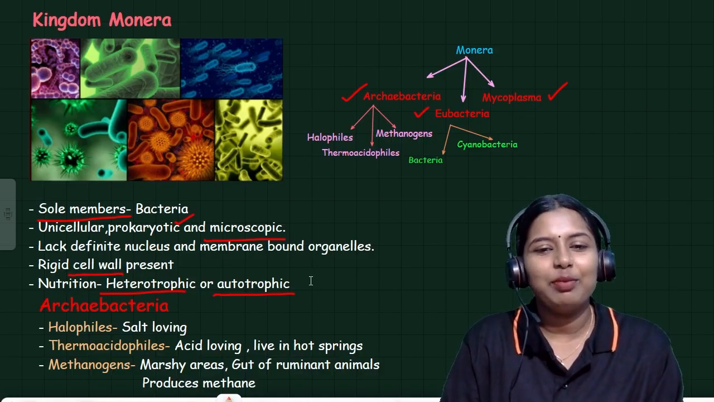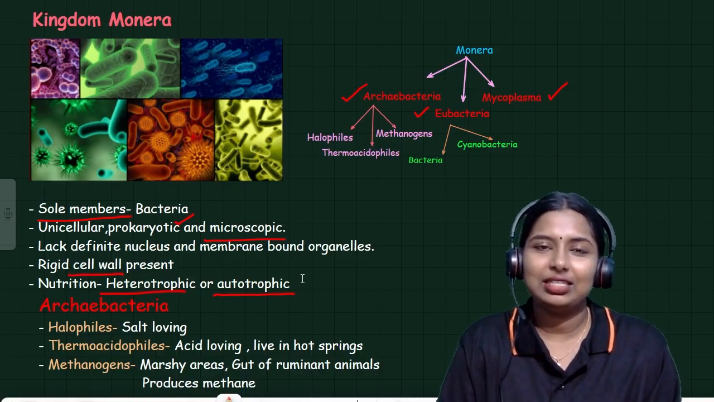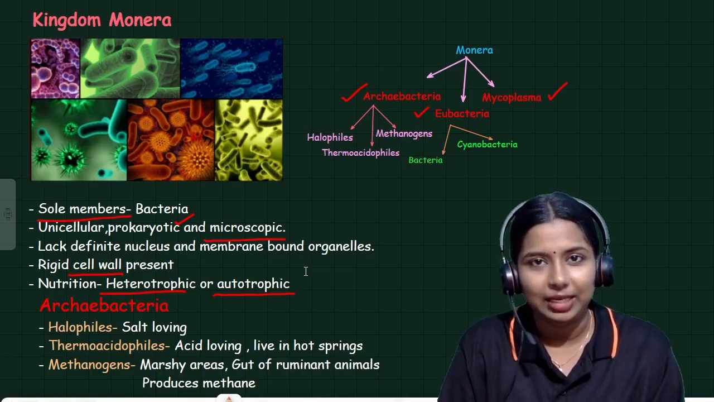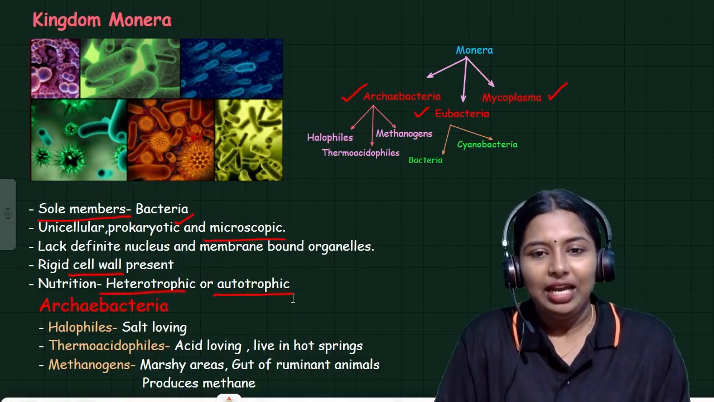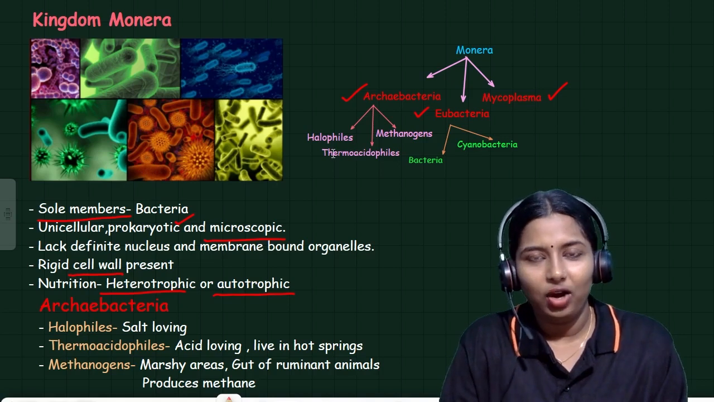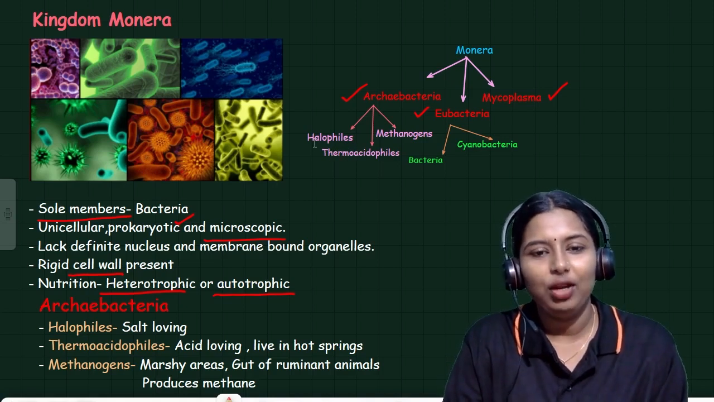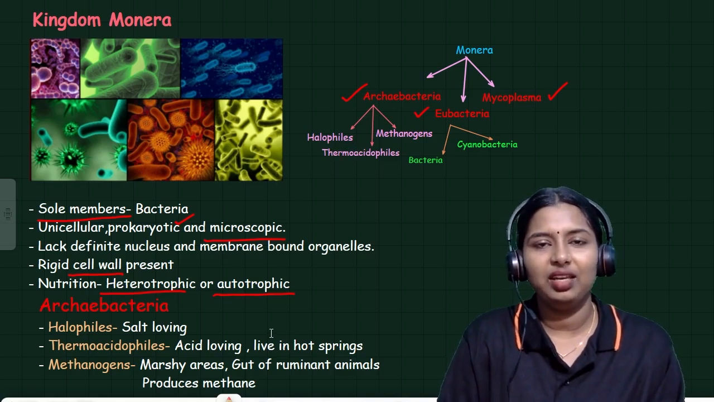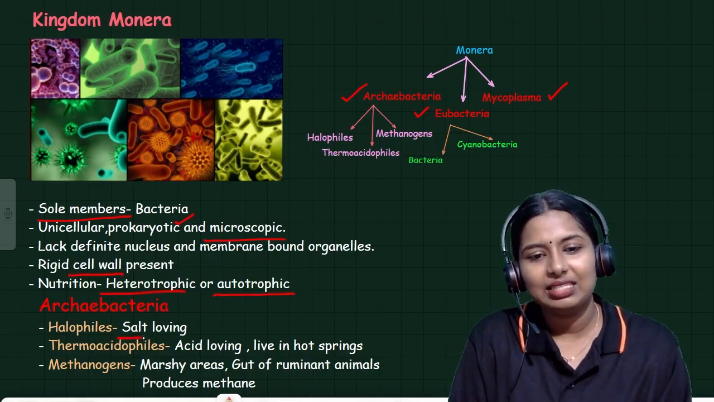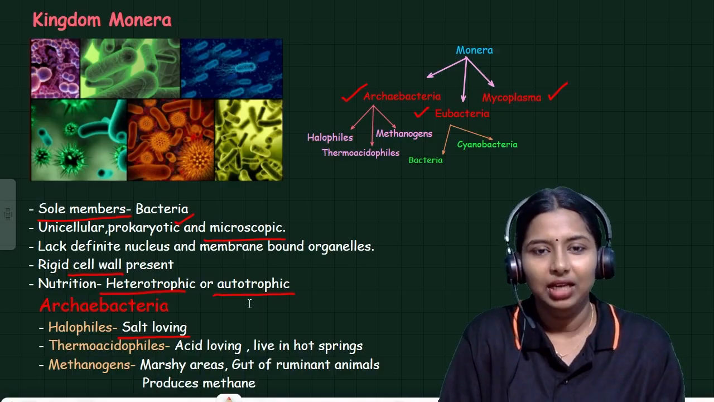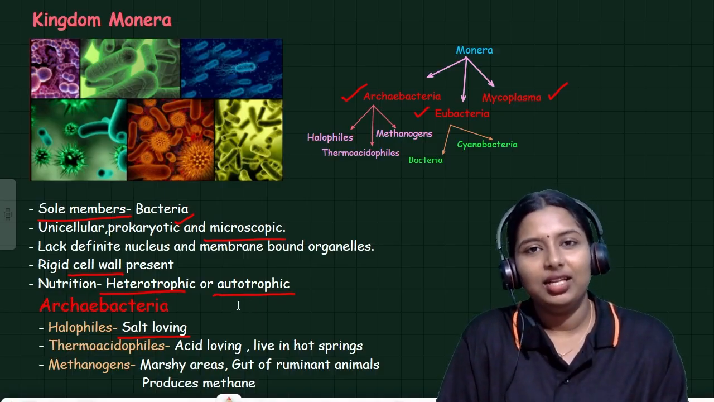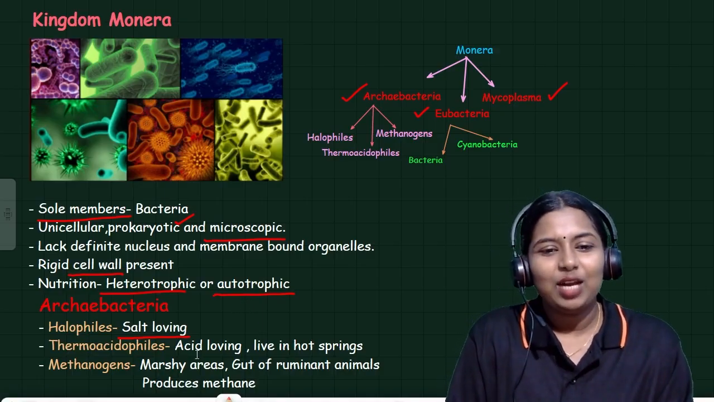Archaebacteria is an ancient, or primitive, kind of bacteria. And again, it is classified into halophiles. Halophiles means the archaebacteria which love salt. Some bacteria love salt; they need salt to live. So halophiles, salt-loving bacteria, are here.